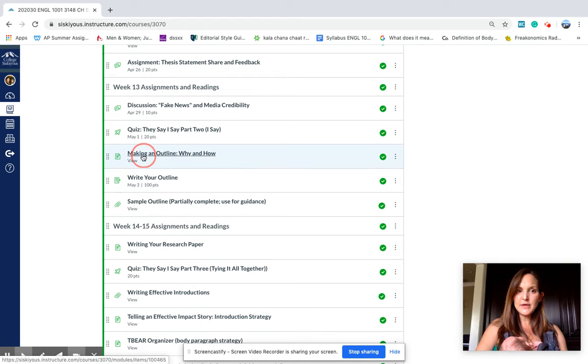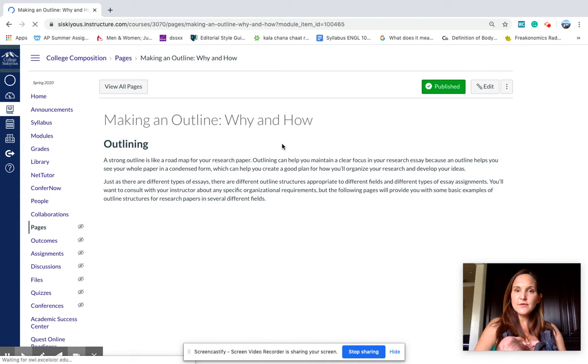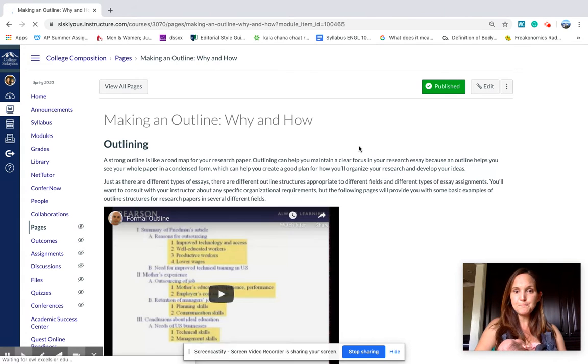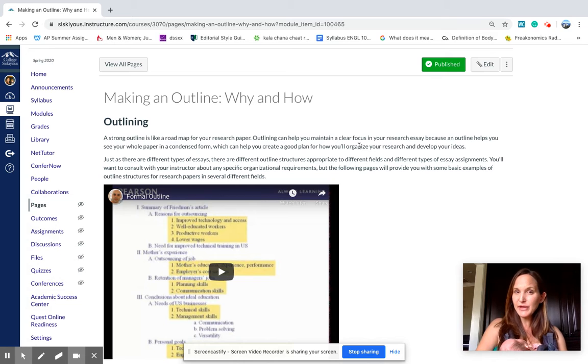Go ahead and click with me on the making an outline materials. We're going to go through your writing assignment for this week, which is an outline. Okay, so an outline is like a map or a plan for your research paper. In this outline, we're going to be pretty specific and we're going to include our quotations and the evidence that we want to use in the outline. I do that in this step because it's part of the paper writing process that takes a lot of time, and if you can get it out of the way earlier, it'll make life easier for you down the road.